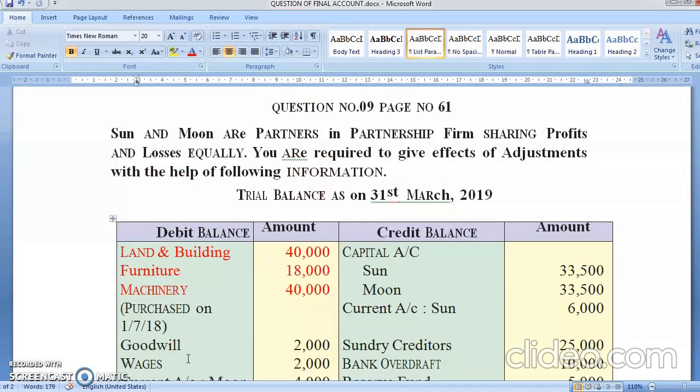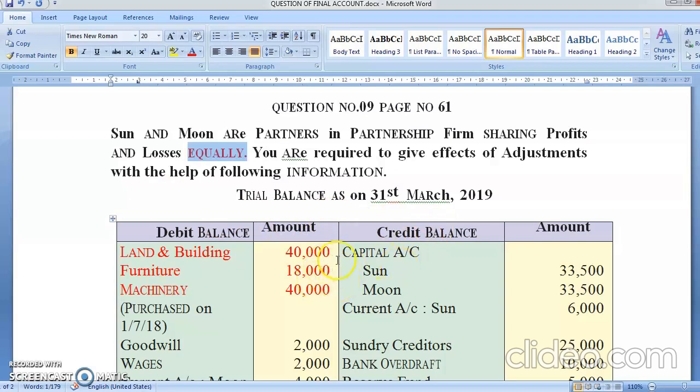Sun and Moon are the partners in partnership firm sharing profit and loss equally. See, they are sharing profit and loss equally. So you'll write, this is important for us. You are required to give effects of adjustment with the help of following adjustments. Trial balance as on 31st March 2019.